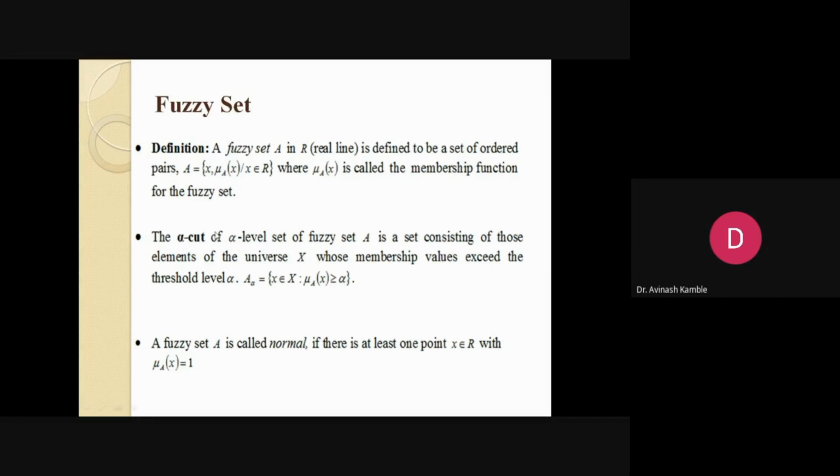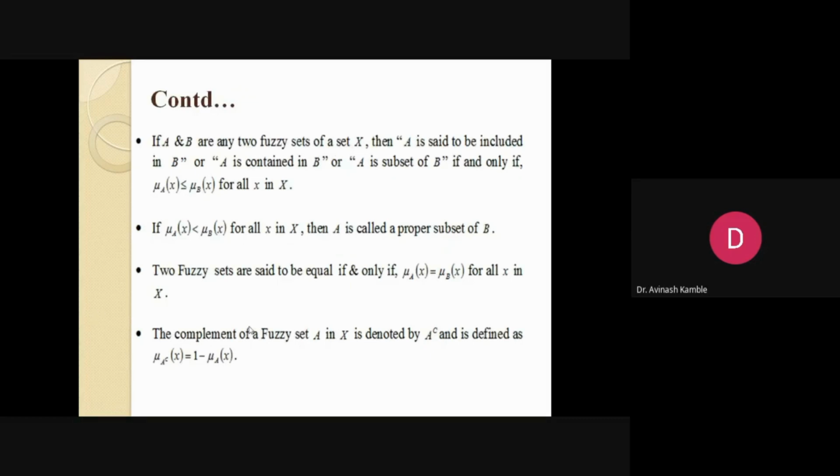Then there are some mathematical terms, that is alpha cut and normal. Let's not bother about those things, let's move ahead. Now, we have two fuzzy sets, with mu A and mu B as membership functions with respect to A as well as B. If one is less than or equal to the other, we claim that one is contained in the other. So mu A of X less than or equal to mu B of X means A is a subset of B, or A is contained in B.